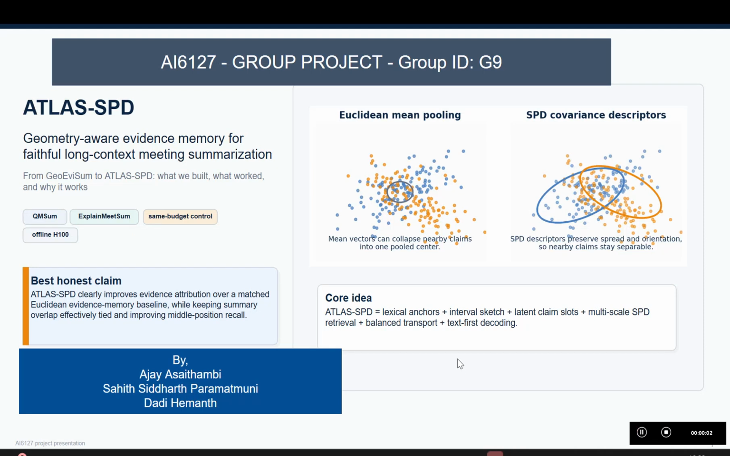Hi, this is ATLAS-SPD. This presentation is about ATLAS-SPD, our geometry-aware evidence memory model for long context memory summarization. The task is not only to write a short summary from a meeting transcript. The harder requirement is to answer a query, stay grounded in the right evidence, and remain reliable even when the supporting terms are spread across a very long meeting.